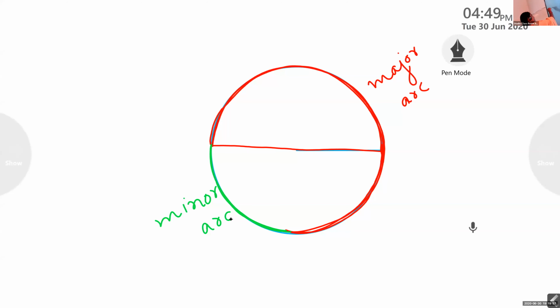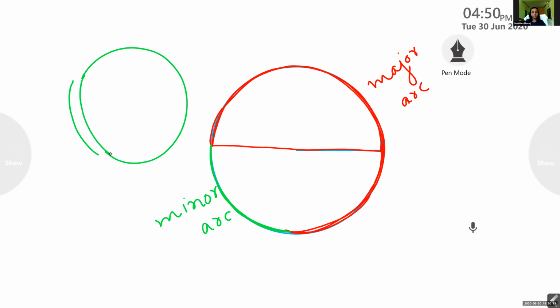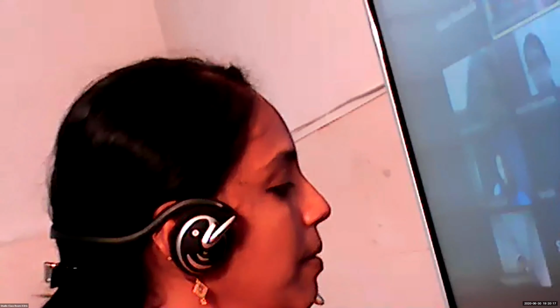I'll draw it again. See, children, this is a major arc. Big one. And this one is a minor arc. But when you join a minor arc and a major arc, you will get a complete circle. Let me join this. Clear? Yes, ma'am. So did you understand the idea of a minor arc and a major arc?